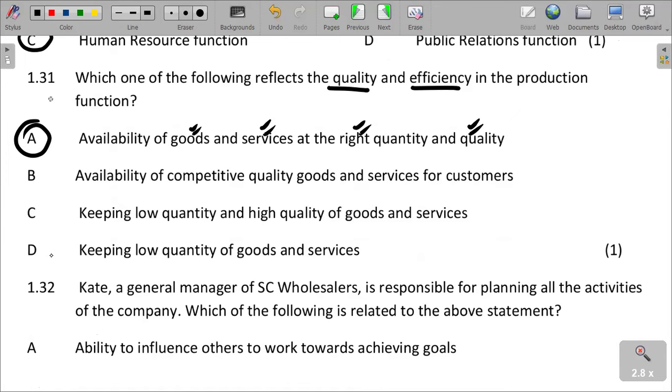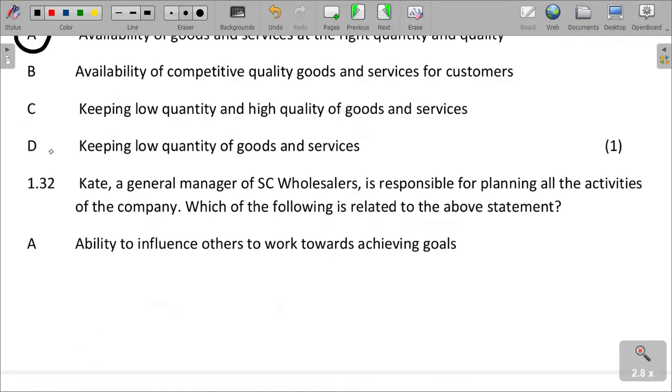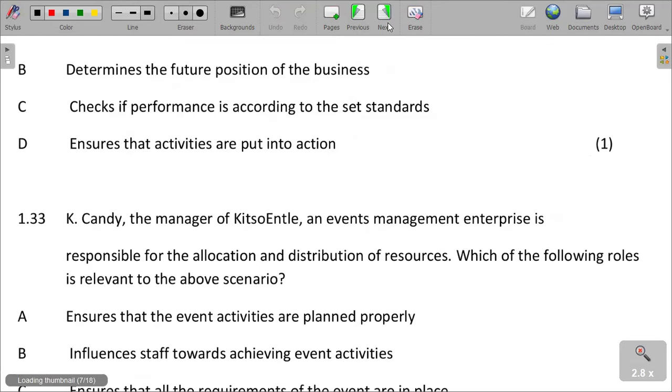Kate, a general manager of SC Wholesalers, is responsible for planning all the activities of the company. Which of the following is related to the above statement? Ability to influence others to work towards achieving goals. Determine the future position of the business. Check if performance is according to the set standards. Ensure that activities are put into action.